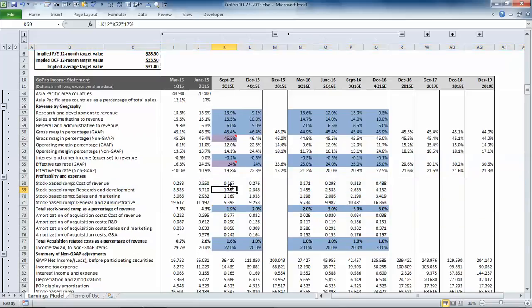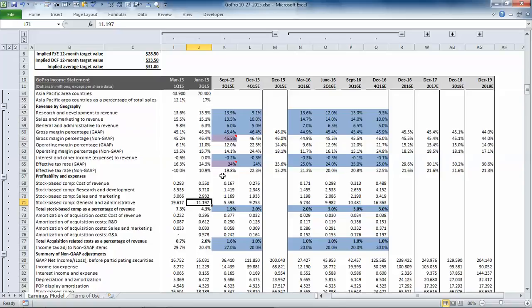But stock-based compensation tends to fluctuate quite a bit. So we took a look at management's guidance, and we said that at the low end of their guidance at 29 cents per share, stock-based compensation expense would be approximately $5 million for the third quarter, which is well below the $19.6 million that we saw in the first quarter of this year and the $11.2 million that we saw in the second quarter.